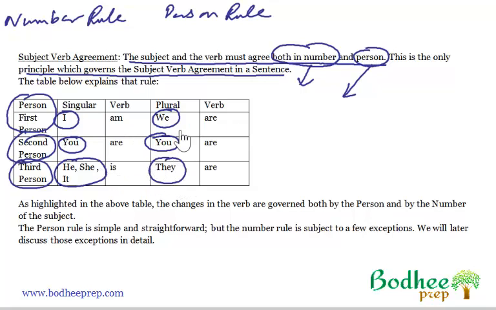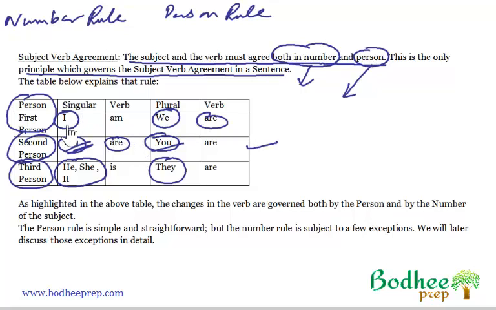Now what we observe here is that when the subject is plural we, the verb is are. When the subject is in the second person, whether singular or plural, we always use the verb are, and in both cases we have you. So whether you are referring to one person, you can say you are not rich, and even if you are referring to more than one, you can say you are not rich. So basically this becomes uniform.